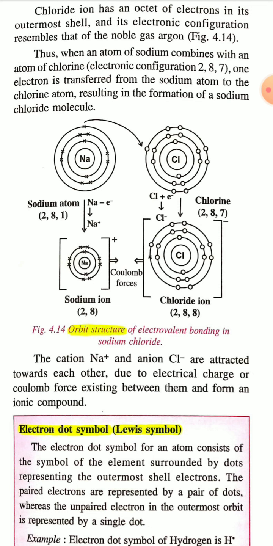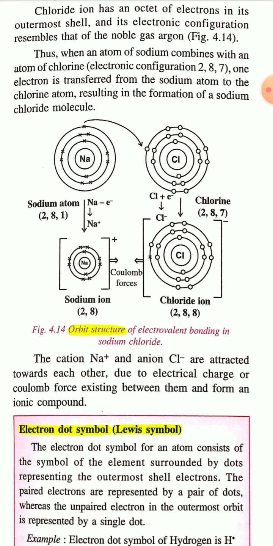atom. Therefore, the sodium atom becomes a sodium plus ion. That is, one electron is transferring from the valence shell, that is the third shell of the sodium atom, and the electron goes to the valence shell, that is the third shell of the chlorine atom.